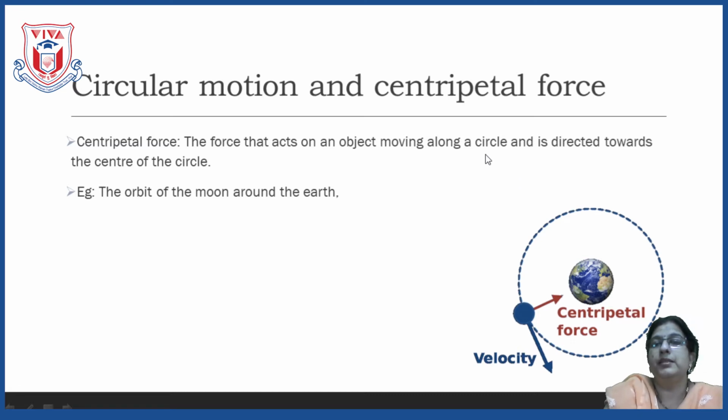Now here comes the definition of centripetal force. Centripetal force is the force of attraction that pulls the object towards the center. This is called the centripetal force. So let's see the definition. The force that acts on an object moving along a circle and is directed towards the center of the circle is called centripetal force. What's an example of centripetal force? The orbit of the moon around the earth.